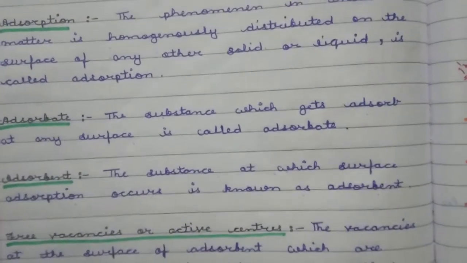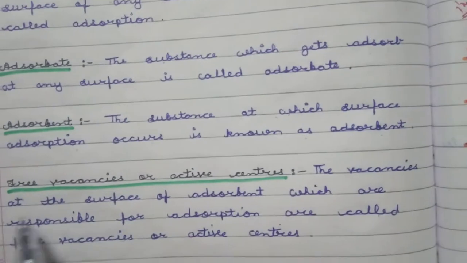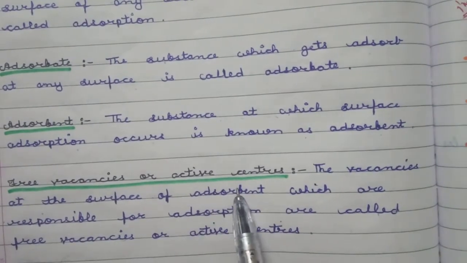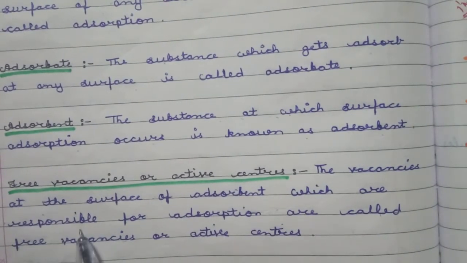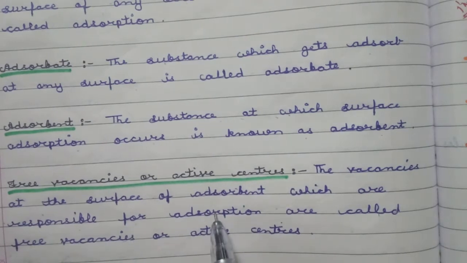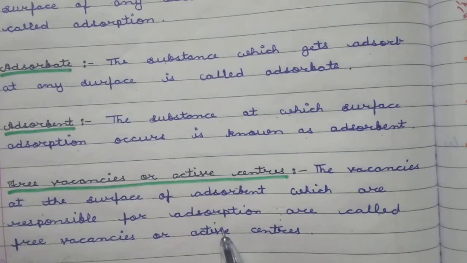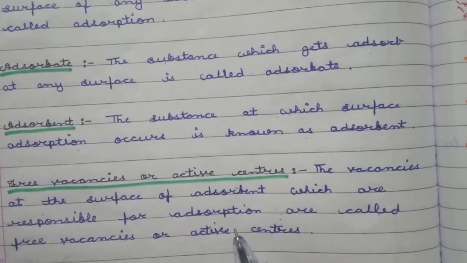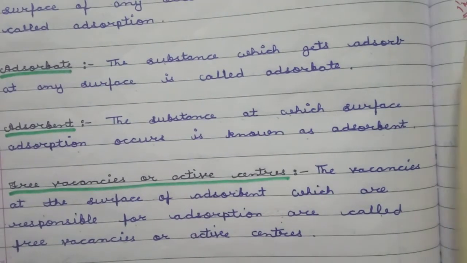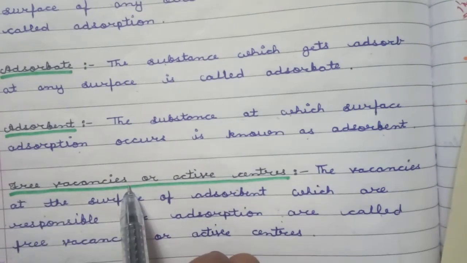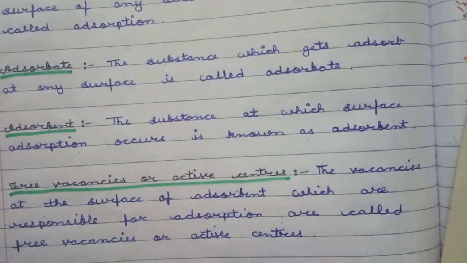Free vacancies or active sites means the vacancies at the surface of the adsorbent which are responsible for adsorption are called the vacancies or active sites. It is very compulsory. If there are no free vacancies or active sites, adsorption will not take place. Okay.